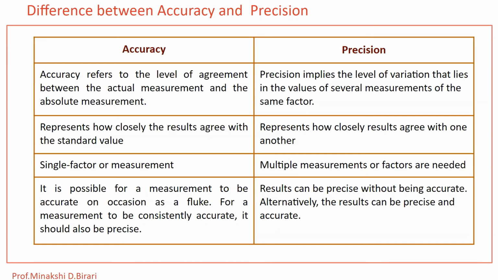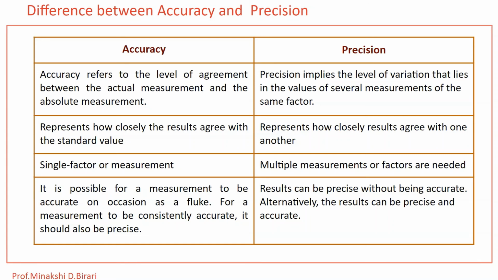Accuracy describes the correctness of the measurement, while precision describes the reproducibility of the measurements. Accuracy can be expressed in terms of relative error, and the reliability of the result depends upon the accuracy of the data, whereas precision is measured in terms of mean deviation or the relative mean deviation.